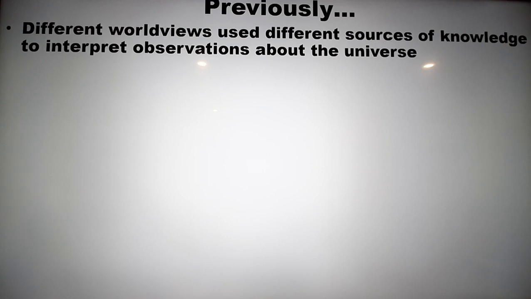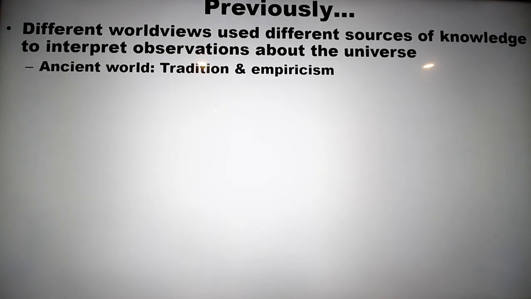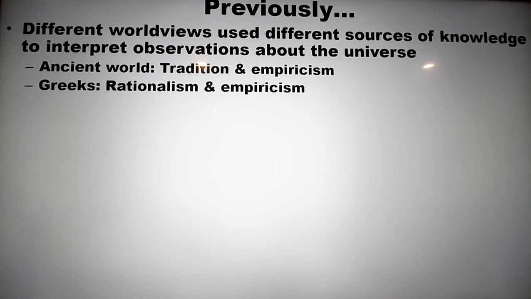Quick little review of what we've done previously. We talked about the idea that different worldviews have used different sources of knowledge to interpret the observations that we all make about the universe. We talked about how in the ancient world, tradition was the primary source of knowledge that was used to interpret empiricism. We saw that there was a big paradigm shift with the Greeks, and they replaced tradition with rationalism as their primary source of knowledge, and along with empiricism.